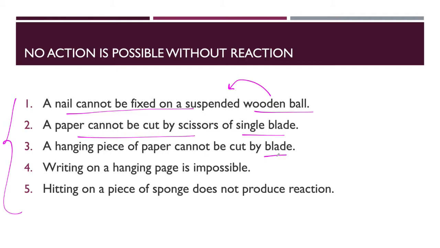When you try to write on a hanging page, it is impossible, because you need a surface for the page to be kept. Then only the hard surface will give some reactive force, and then only you can write. When you hit a sponge, it will not produce any kind of reaction force. That's why when we hit the sponge with the hand, we do not get hurt.